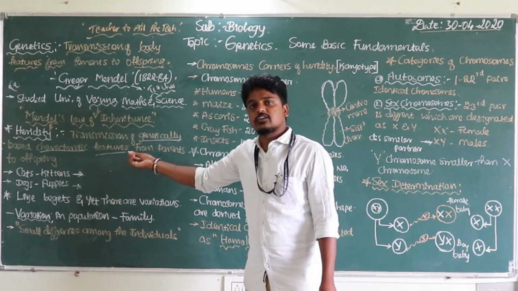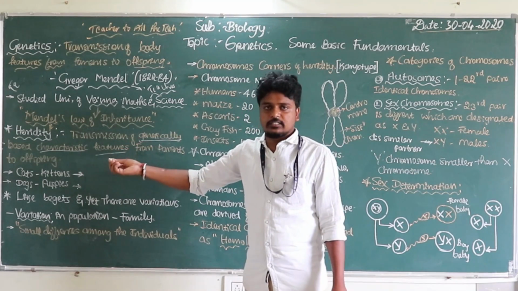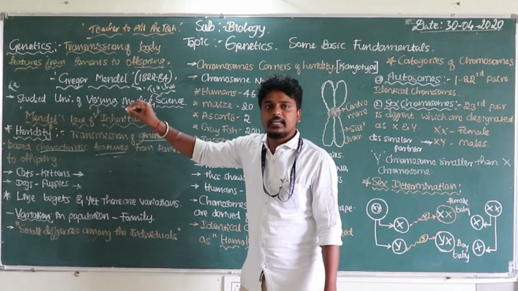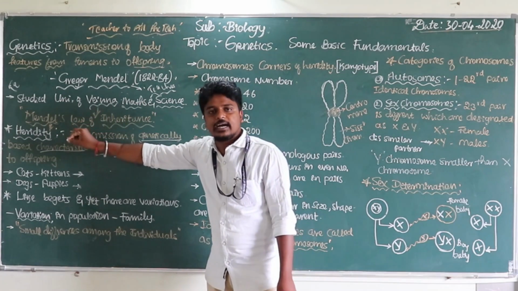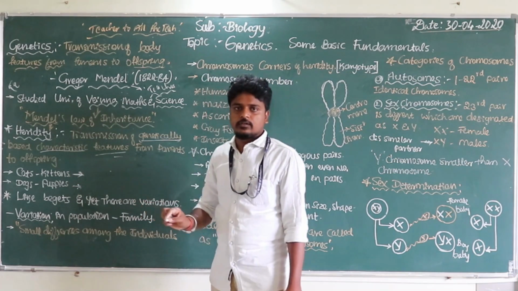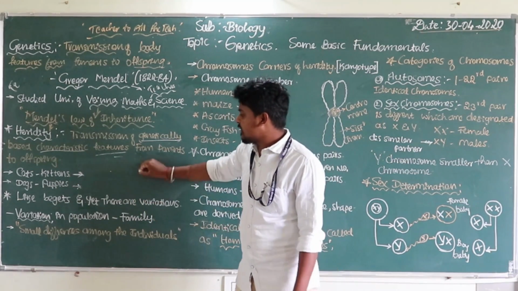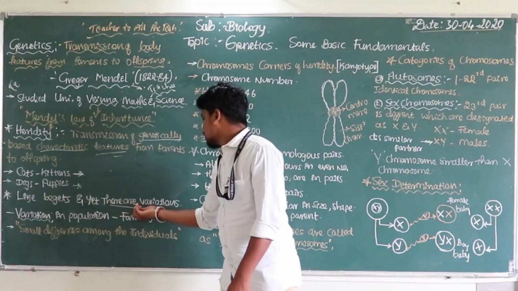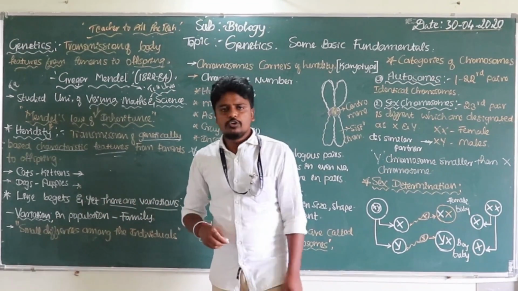Those characteristics are called genetic characteristics. Genetic characteristics indicate the hereditary characteristics of particular persons or organisms. Next, the most important thing is variations.